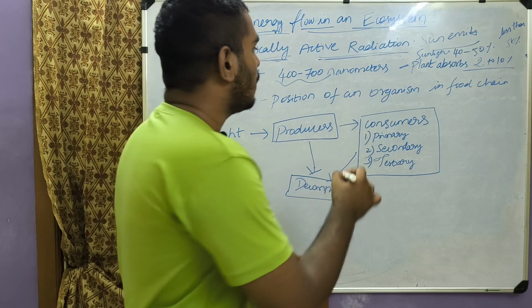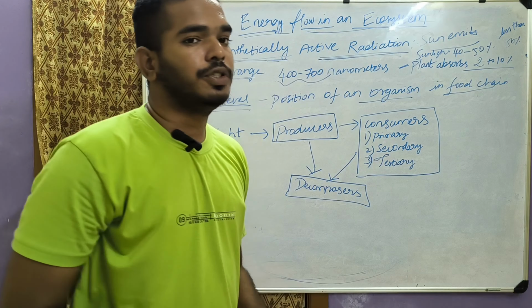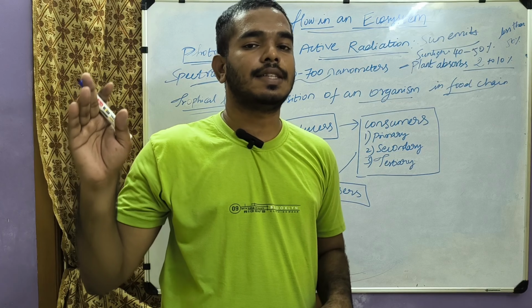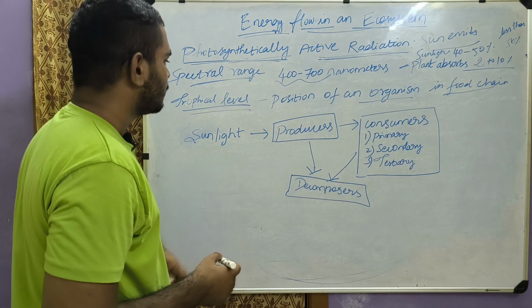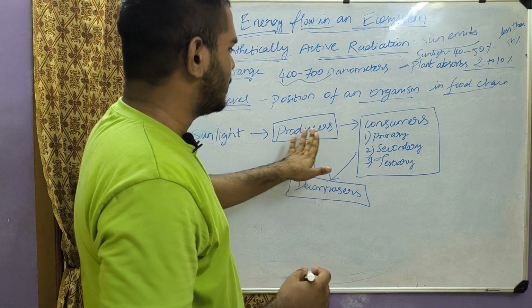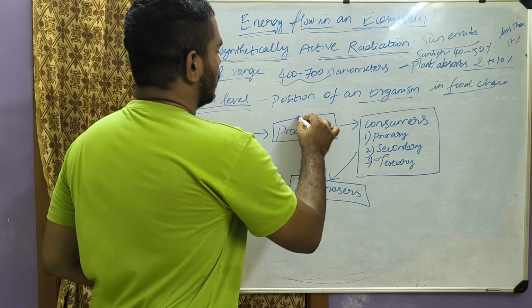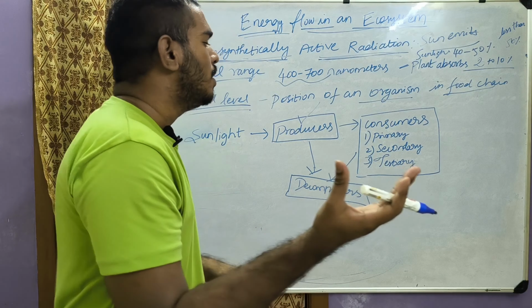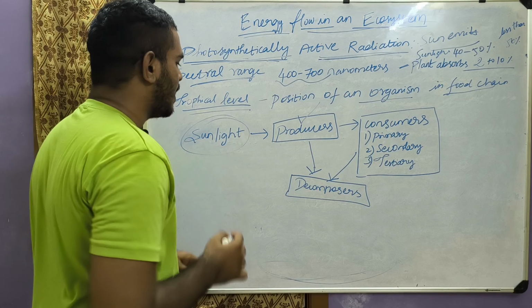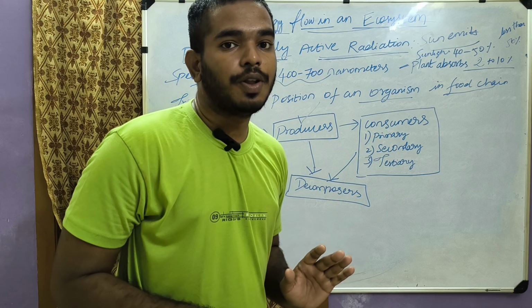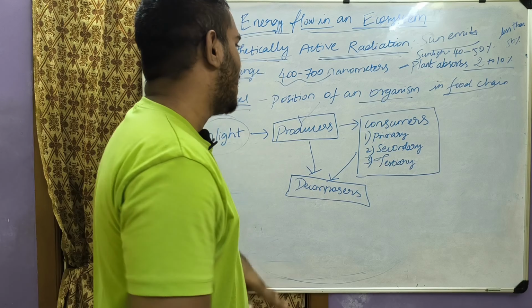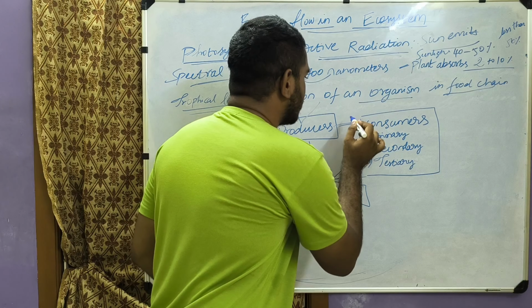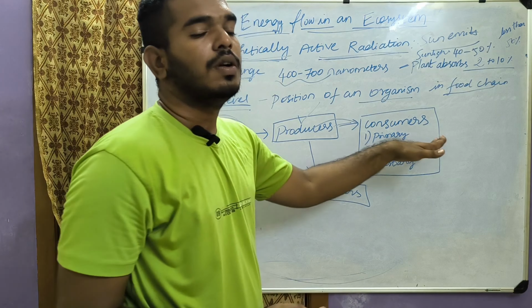So what is a trophic level? It is the position of an organism in a food chain. The position of a certain organism in a food chain is known as its trophic level. At the first trophic level there is a producer, which produces energy from sunlight. Sunlight gives the energy to the producers, which are nothing but the plants. Plants produce energy by means of photosynthesis. After this, the energy flows from producers to consumers.